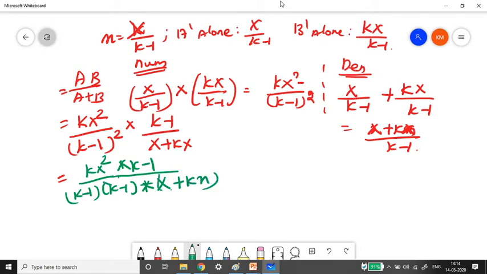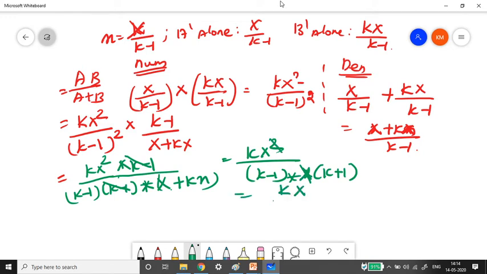Now I just cancel this k minus 1 and k minus 1. So I have kX square divided by k minus 1, and taking the X out, k plus 1. This X and this X go off and I get only kX in the numerator, and in the denominator I have k minus 1 and k plus 1, which resembles the formula a square minus b square equals a minus b times a plus b.